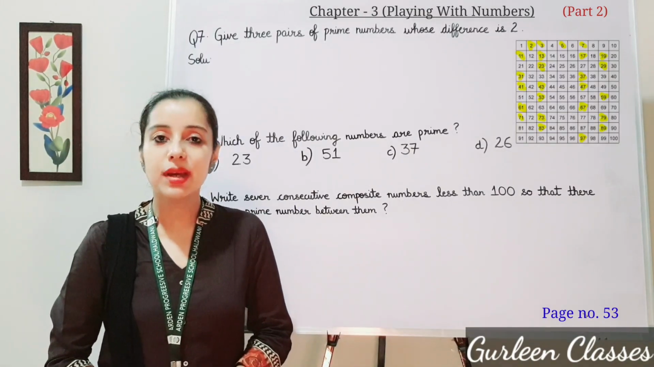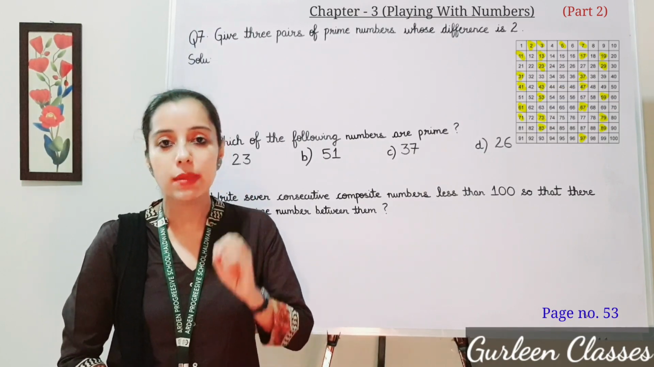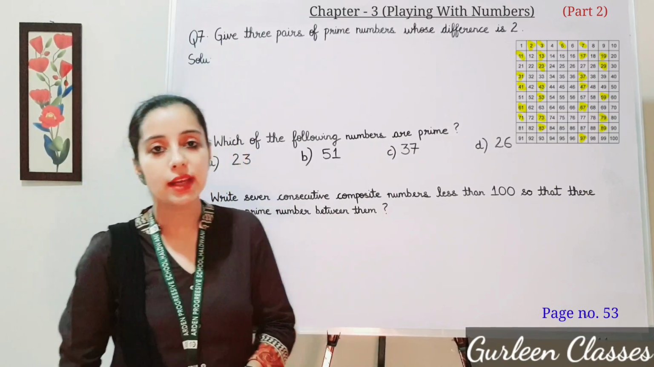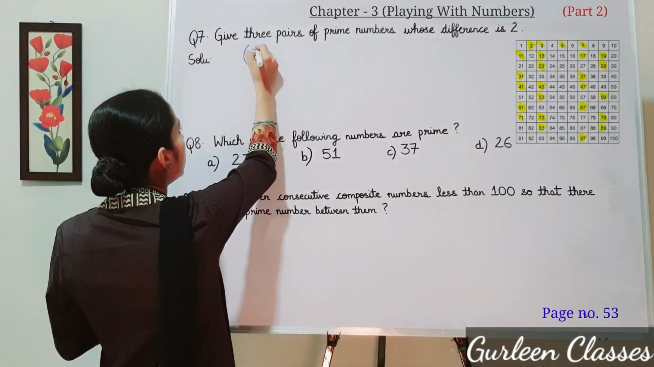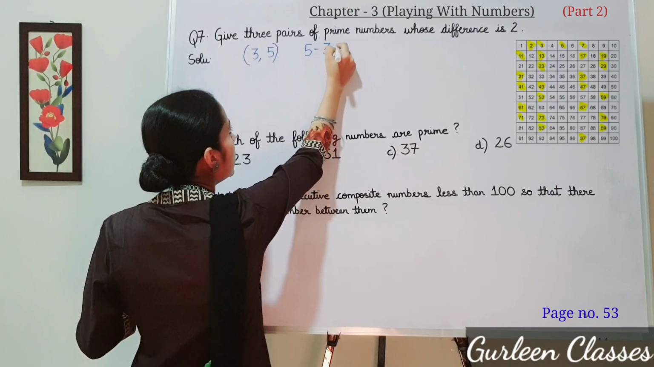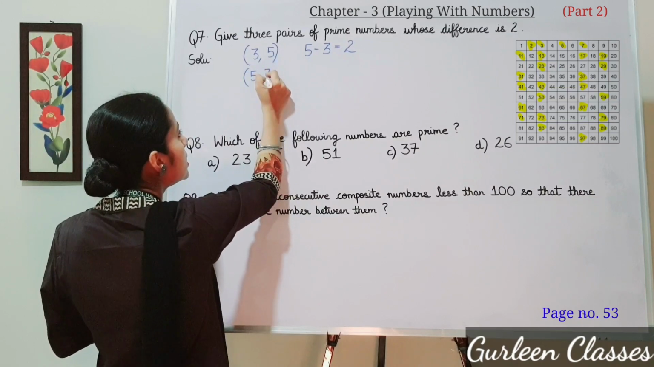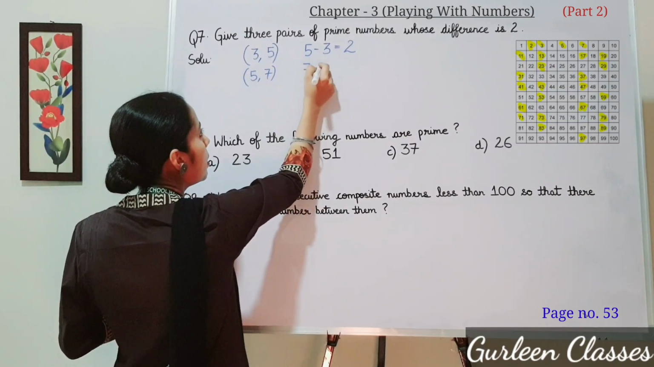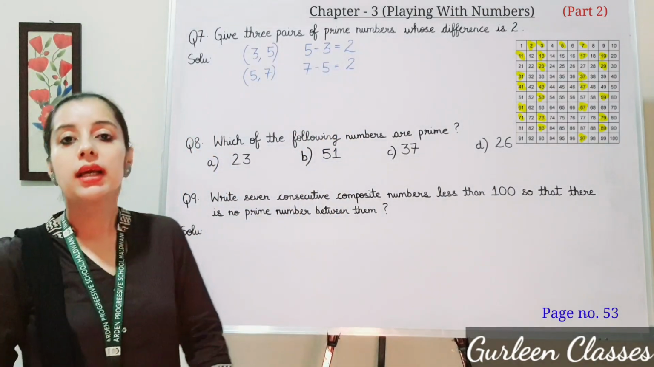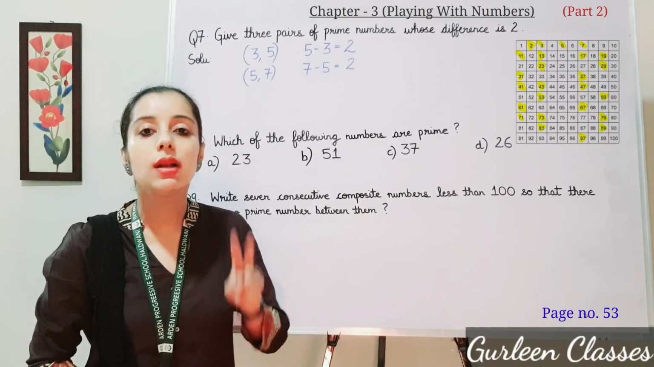Question number 7. Give 3 pairs of prime numbers whose difference is 2. We have to find out 3 pairs of prime numbers whose difference is 2. So the first pair we can take here is 3 and 5. If we subtract 5 minus 3, the difference will be 2. The second pair can be 5 and 7. If we subtract 7 minus 5, the difference will be 2. The third pair can be 13 and 11. If I subtract 11 from 13, the difference will be 2.